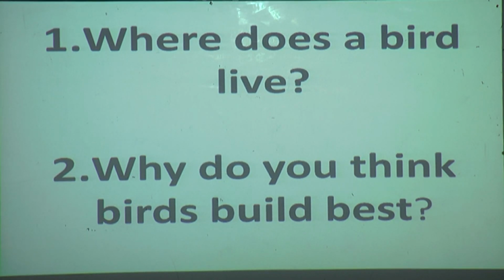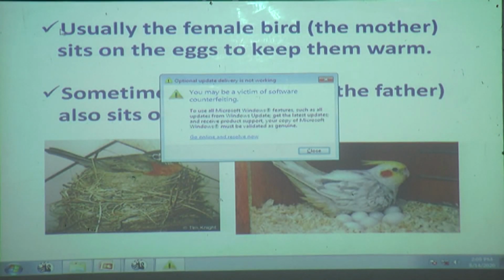Now second question, why do you think birds build the nest? Yes, because the nest provides a safe place for eggs and young birds to develop, isn't it? See, to protect themselves from bad weather and to protect their young ones, they need a nest or no? Yes, that's why they build the nest. Clear? Now see the next point.